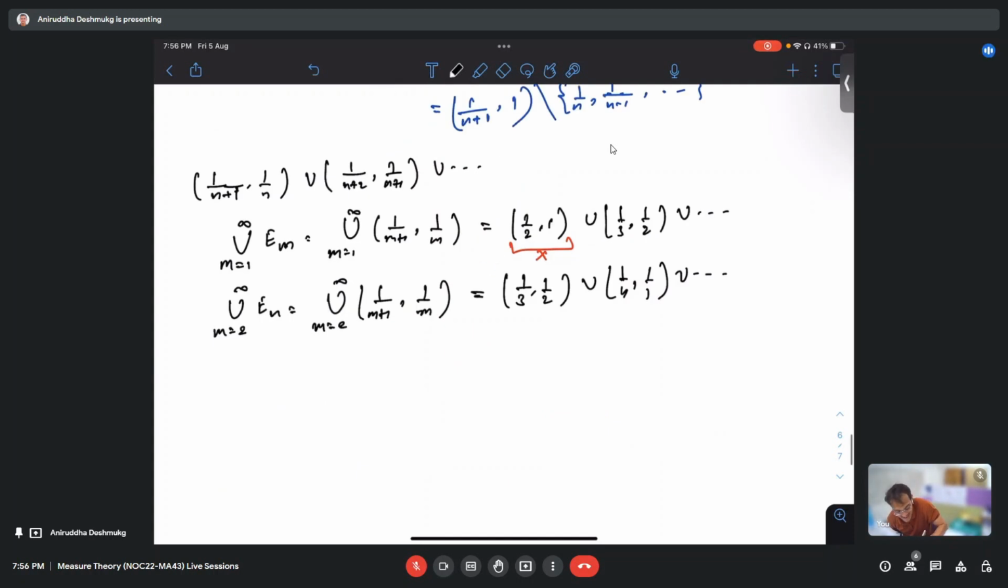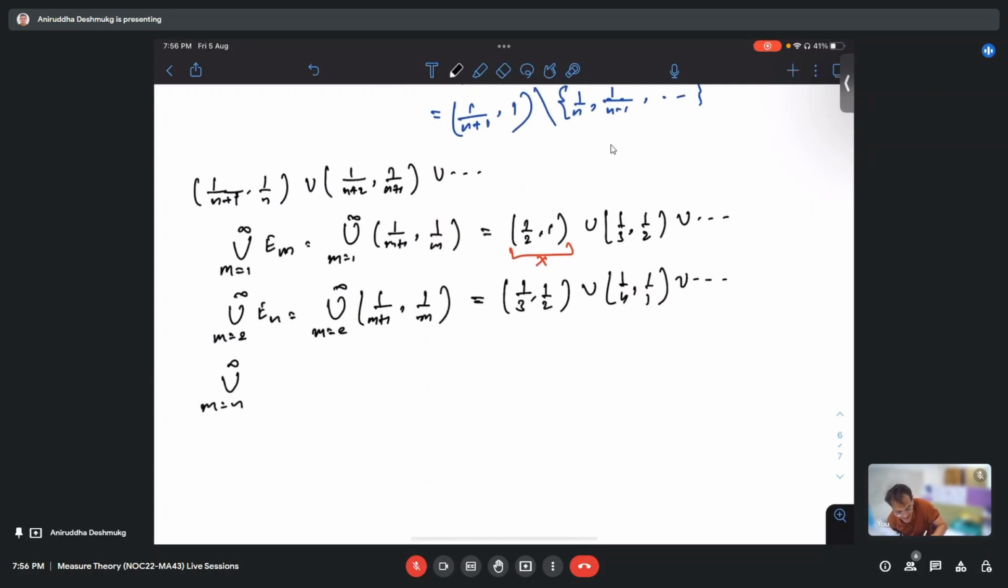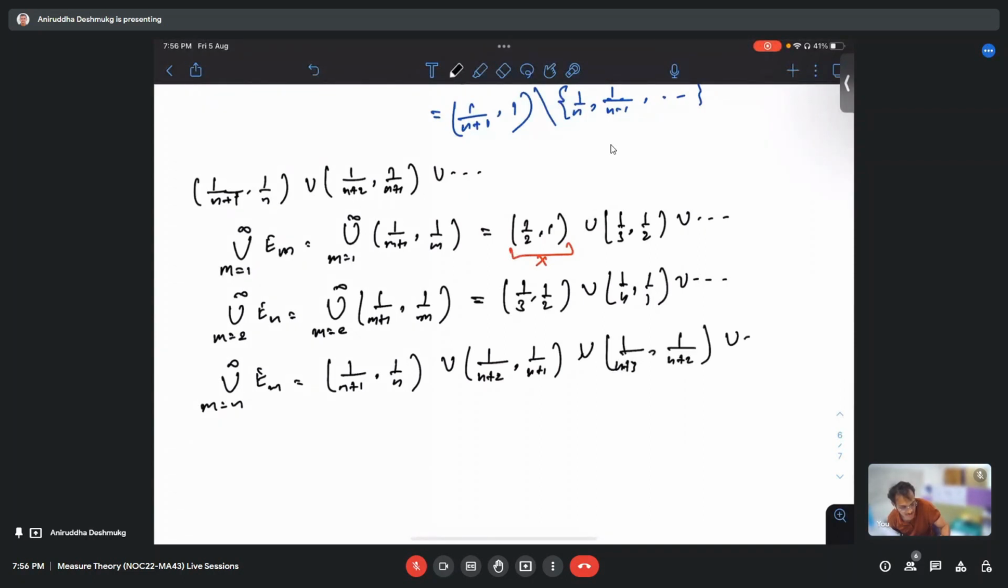Let me write it in general, then perhaps you will be able to see. This is (1/(n+1), 1/n) union (1/(n+2), 1/(n+1)) union (1/(n+3), 1/(n+2)), and so on. Correct? Or perhaps if this is confusing, let me write it like this: (1/(n+3), 1/(n+2)), (1/(n+2), 1/(n+1)), and (1/(n+1), 1/n). Now tell me.